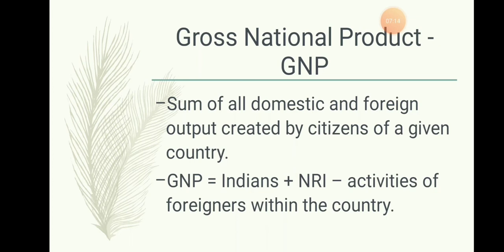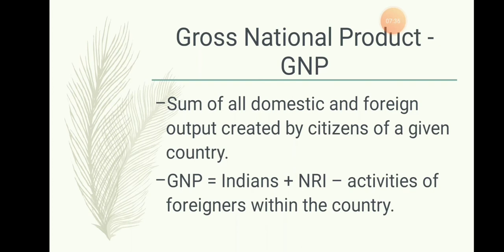In a sense, even people from abroad will come to India in search of jobs. Where will they send their money? They will send their money to their families who live in abroad countries. So that kind of money is not calculated. But when it comes to GDP, the foreigners and even Indians who live in India are calculated.